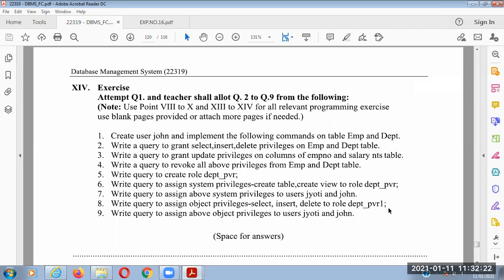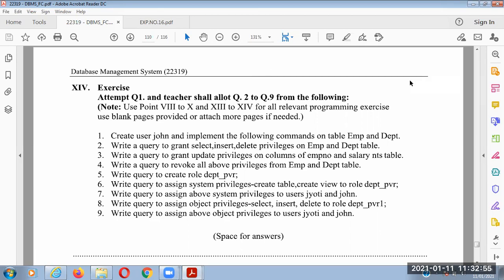Now grant select, comma, insert, comma, delete to DEPT_PVR1. Okay. Then if you want to assign the role to Jyoti and John, then grant DEPT_PVR1 to Jyoti, comma, John. So these are the 9 answers. Okay, it is similar to the above exercise. So that is experiment number 17.